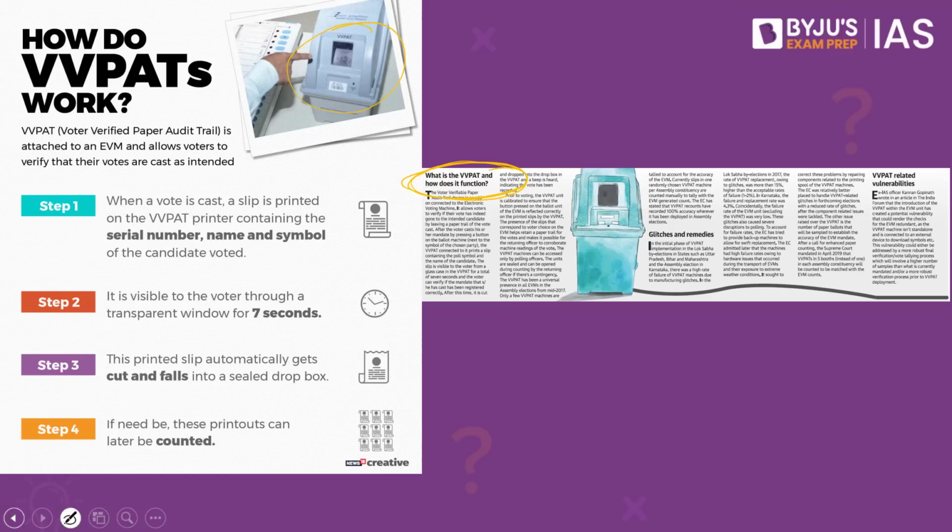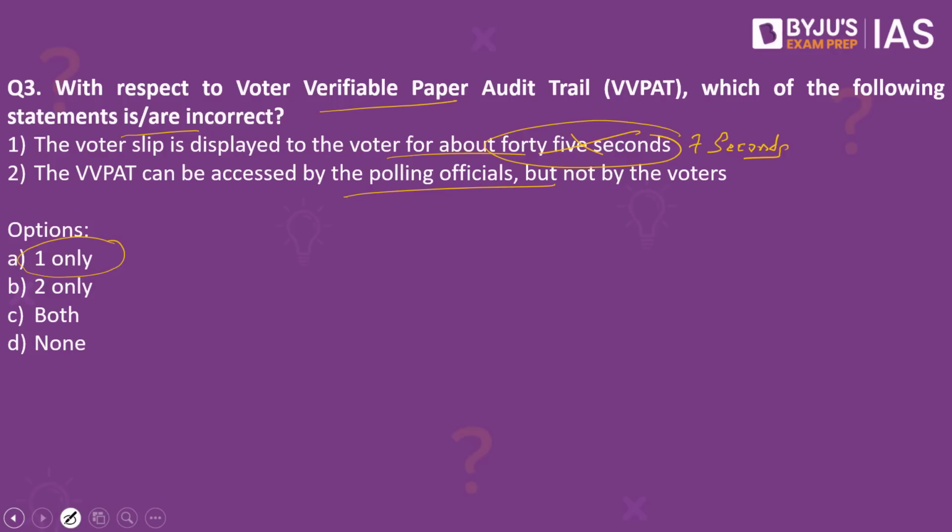But the second option also says the VVPAT can be accessed only by the polling officials, which means you would not be able to take it out. This would not be given to you. You would only be able to see it, but the access to it is only given to the polling officials. So the second statement is right. The first statement is wrong. Since the question is asking for the incorrect statement, the answer to this is one only.